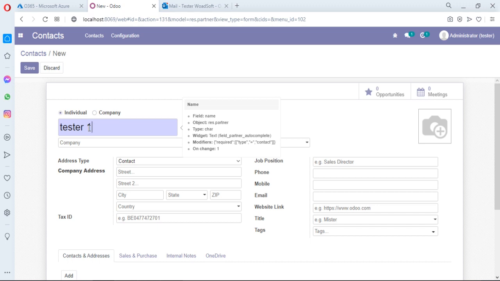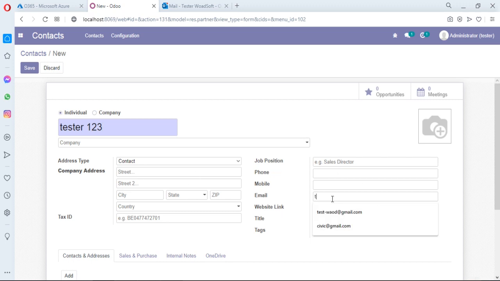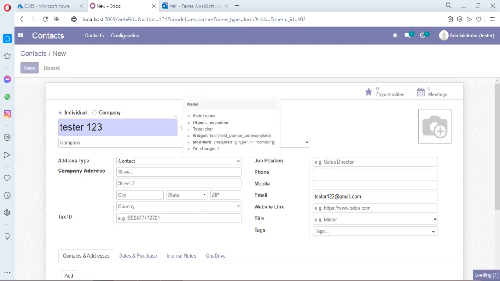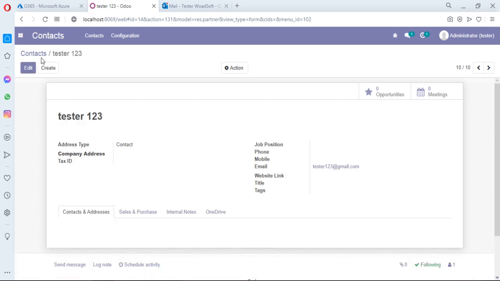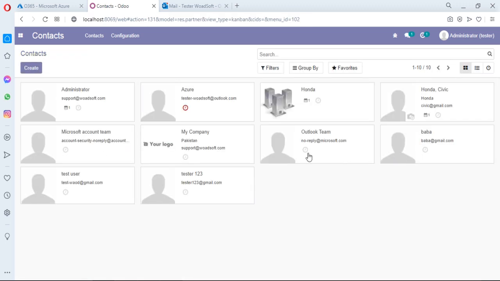You can also fill out other values like email, and then click on the save button. Here the contact is being created.